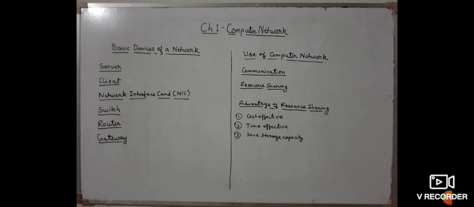Every NIC provides a unique physical address to the computer which helps it to be identified in the network. Means every network interface card has a unique physical address through which in a network we can identify to which computer the information has to be sent or from which computer the request is made.